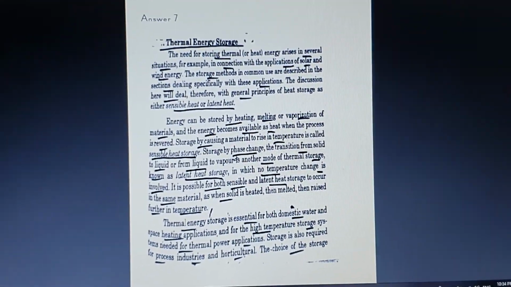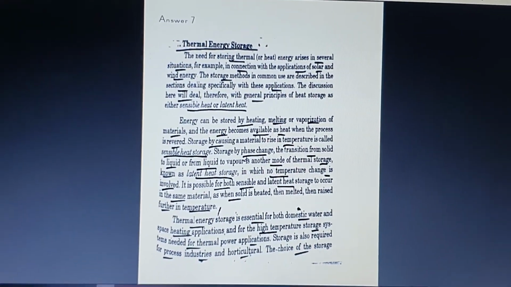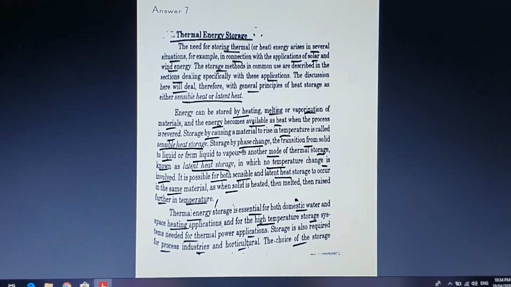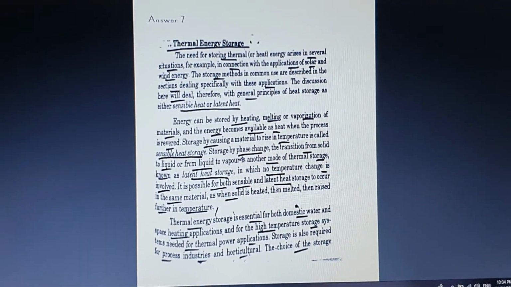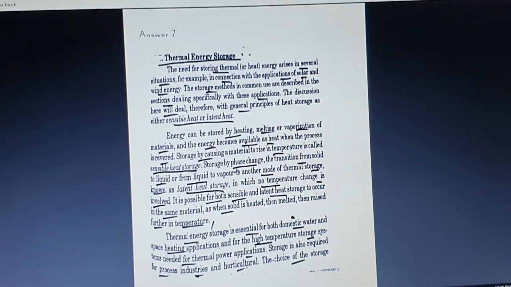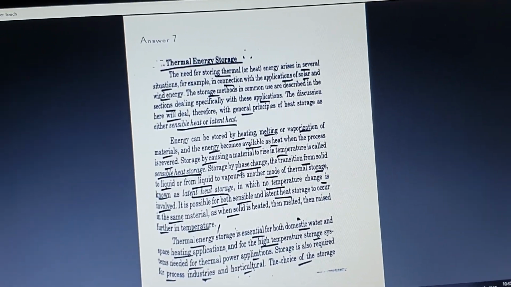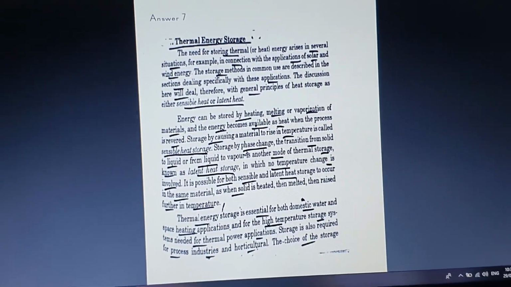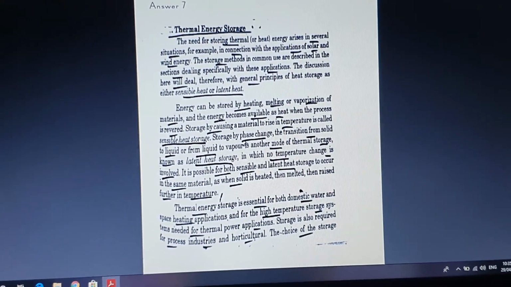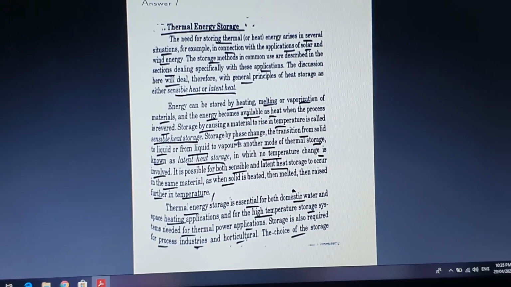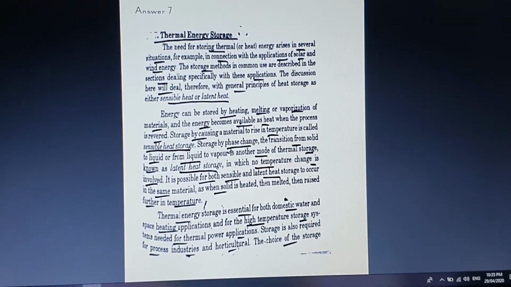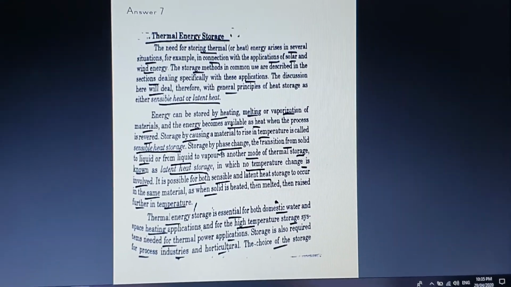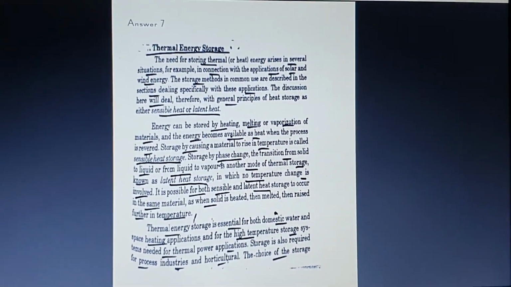Next question is to explain the various sources of thermal energy storage. As we know, what is thermal energy? Thermal energy is nothing but heat energy. The heat energy can be stored in different ways. One is sensible heat, or you can call it latent heat. The purpose for storing sensible or latent heat is that it can be used for the boiling or heating or melting of the particular fuel.